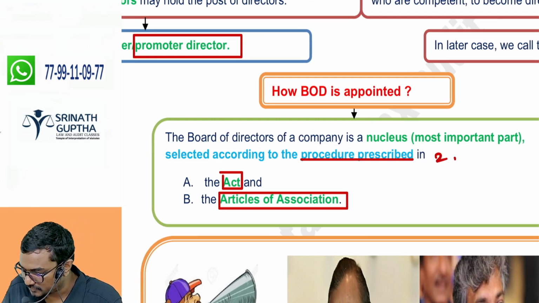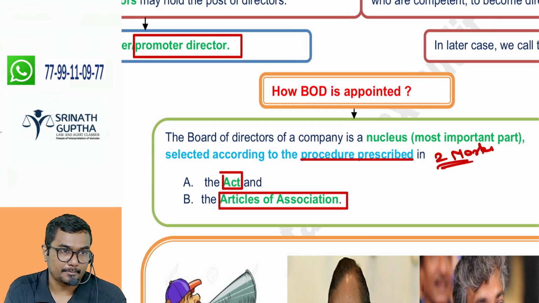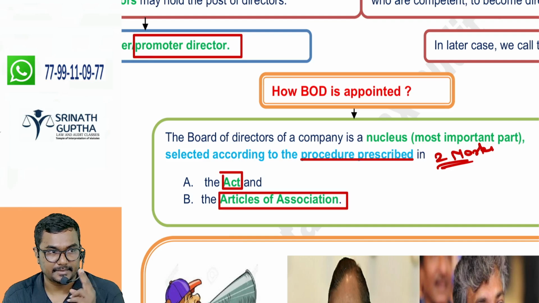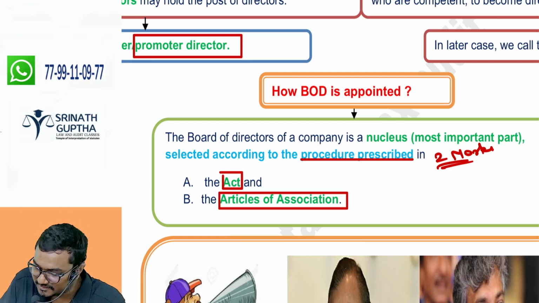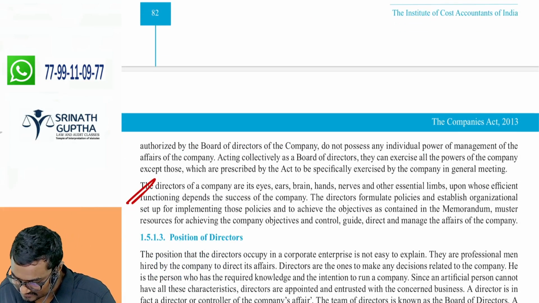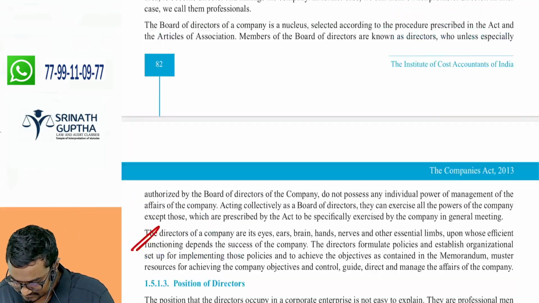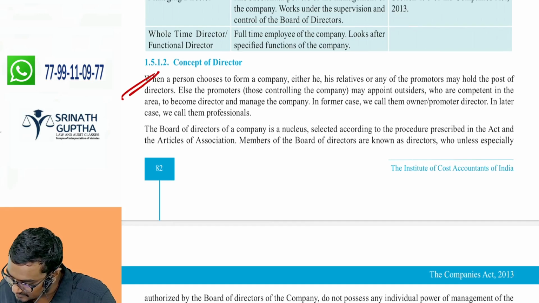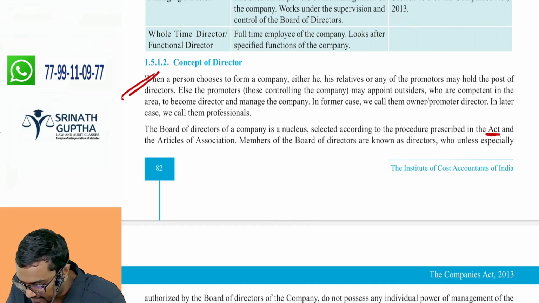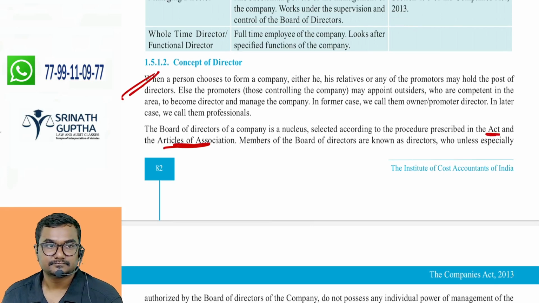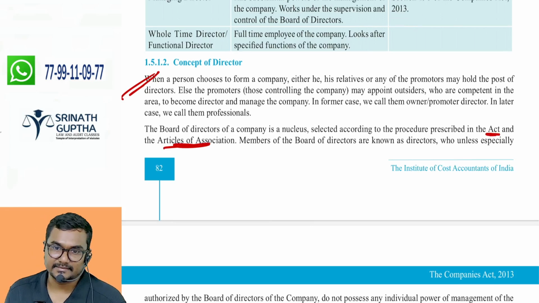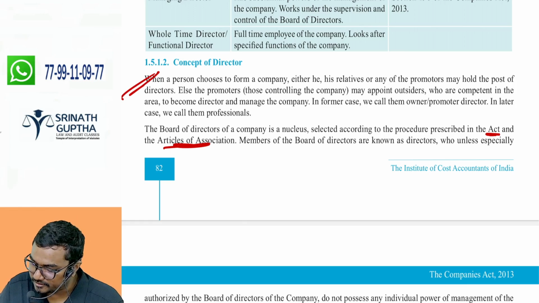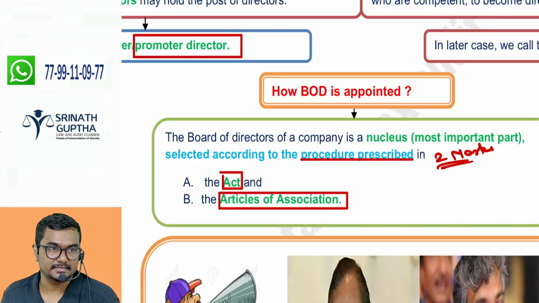2 marks. How many marks? 2 marks. The BOD of the company is appointed: A, as per the Companies Act; B, as per the AOA; C, both; D, none of the above. Both. Done. Yes or no, sir? As per the Act or as per the AOA. You can't understand like this. That's why I made it into charts so that you can understand easily.